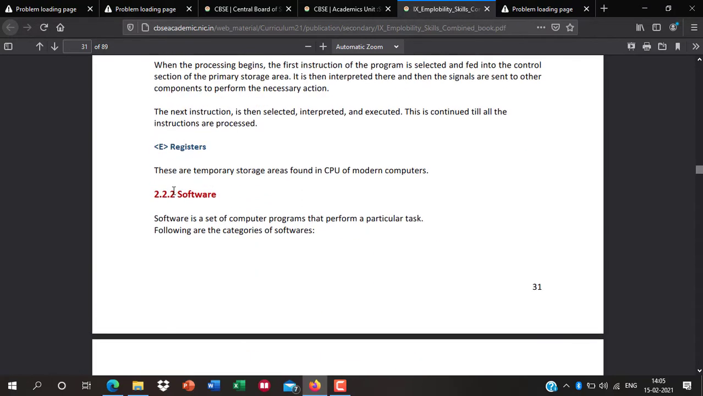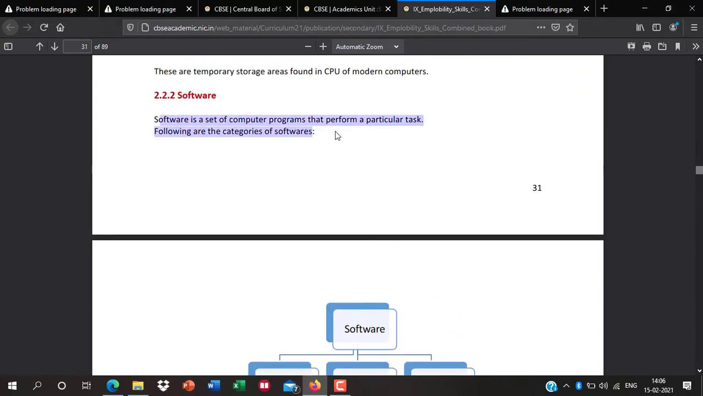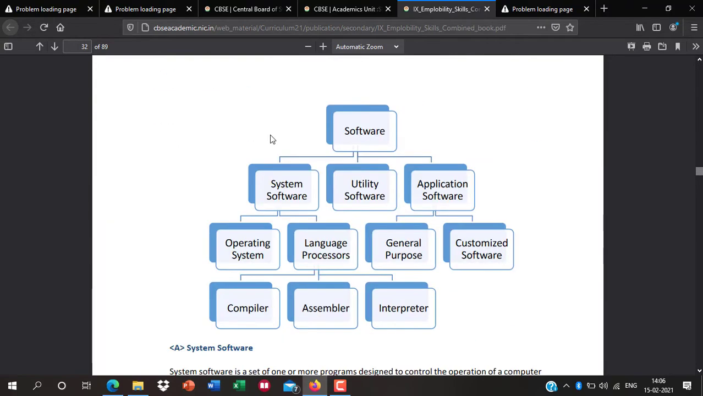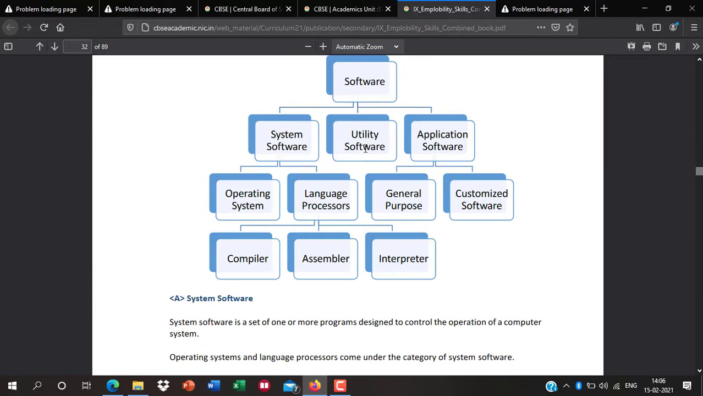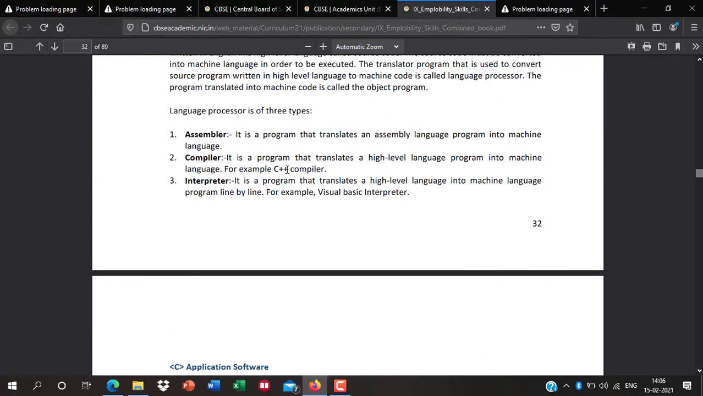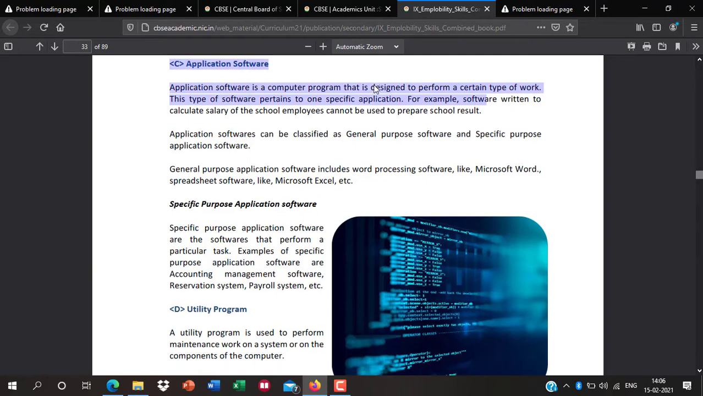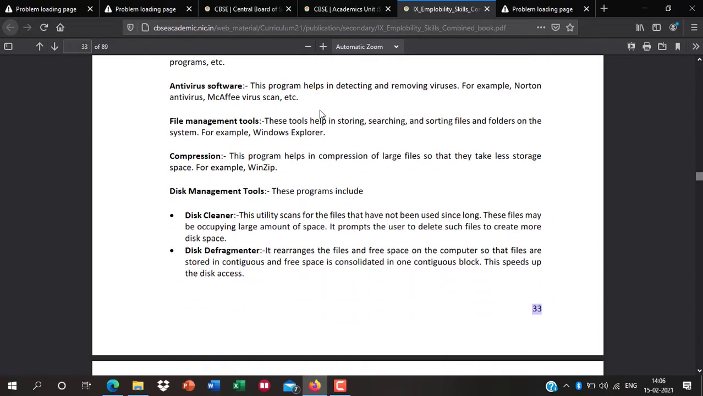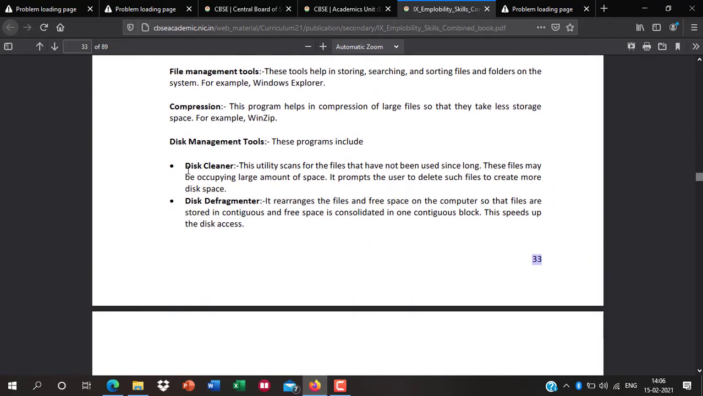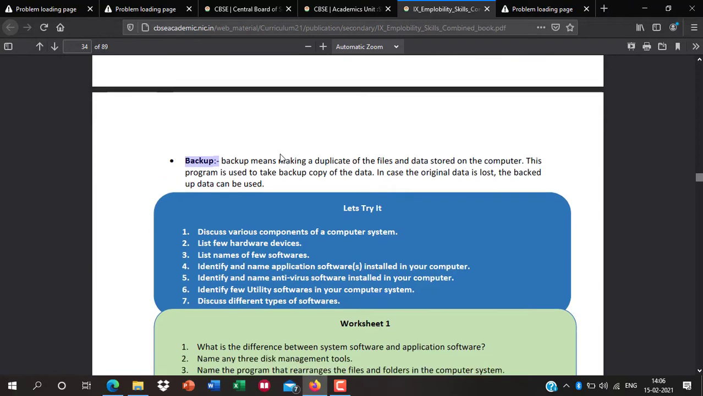Like here, software. In software, the definition of software, this is the definition of software, for a particular task. And these are the types of software: system software, operating software. Assembler, compiler, interpreter are not important. Application software: read only the definition of this software. Utility program is not so important, but here are the disk cleaner, disk defragmenter, and backup. So these topics are very important.